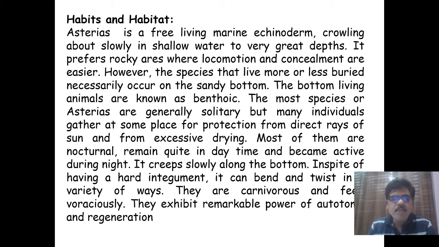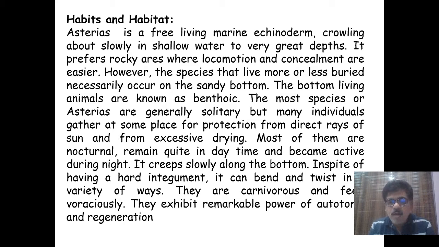The bottom living animals are called benthic, and most species of Asterias are generally solitary, but many individuals gather at some place for protection from direct rays of the sun and from excessive drying. Most of them are nocturnal and remain quiet in the daytime, and they become active during the night hours.